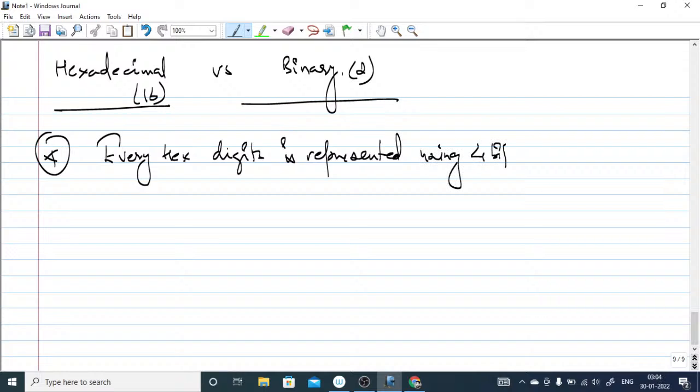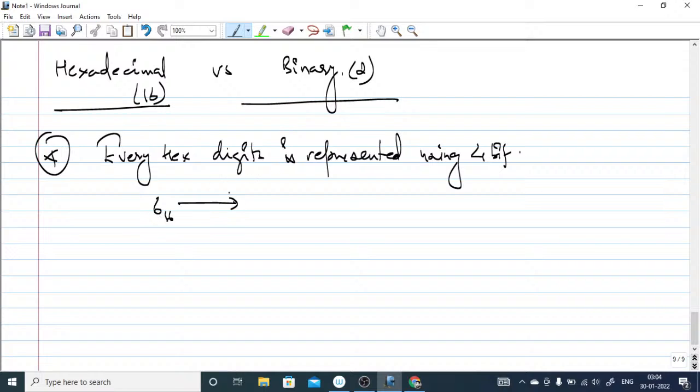When you want to convert hexa to binary, suppose 6 is given, with base 16, meaning it is a hexadecimal number. You have to convert it into binary. For the 6, how many bits do you have to write? 4 bits.